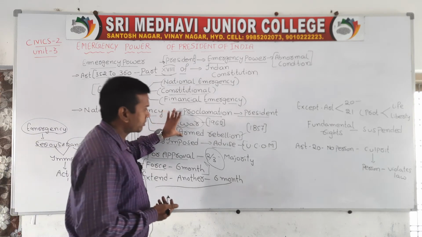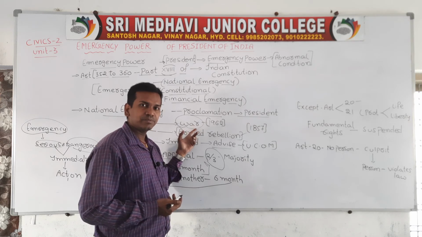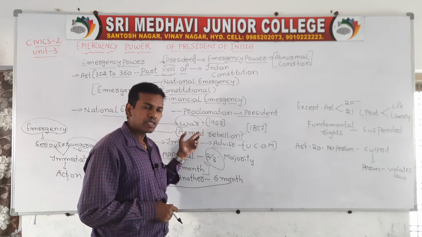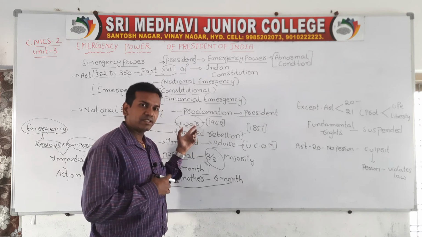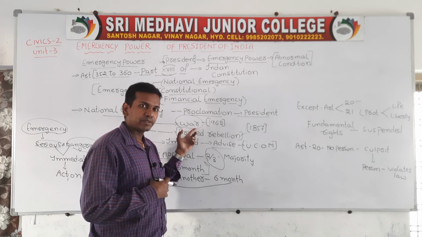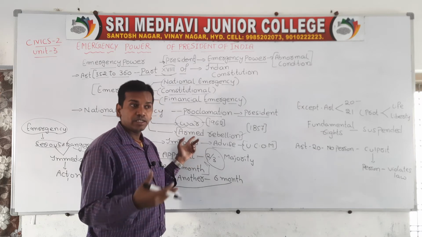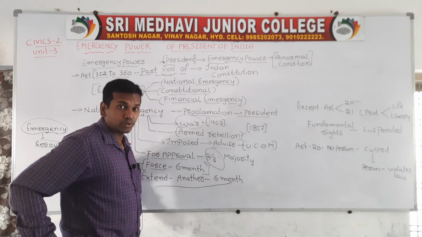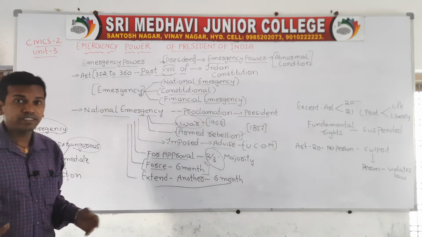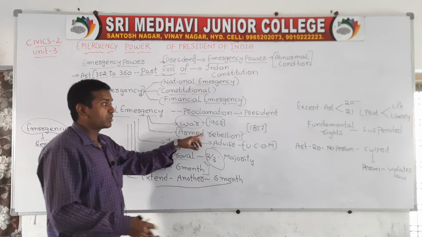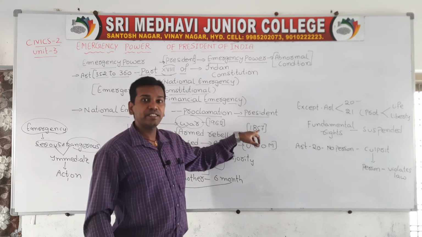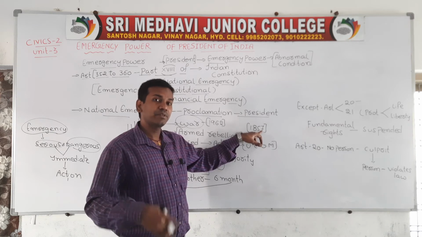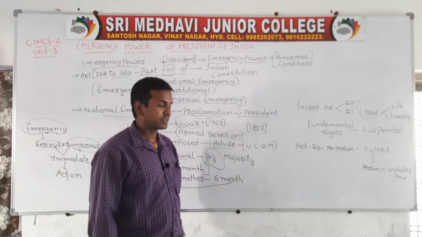When we are talking about these two conditions, I am taking an example. The first emergency was in 1962, when we fought a war with China. When we fought a war with China, the emergency was declared by the Indian government. In relation to armed rebellion, so far no emergency has been declared in our country, because the armed forces have not revolted in our country. When we go back to the British period, we find the 1857 revolt. In that 1857 revolt, the armed forces revolted against the government, that is armed rebellion.